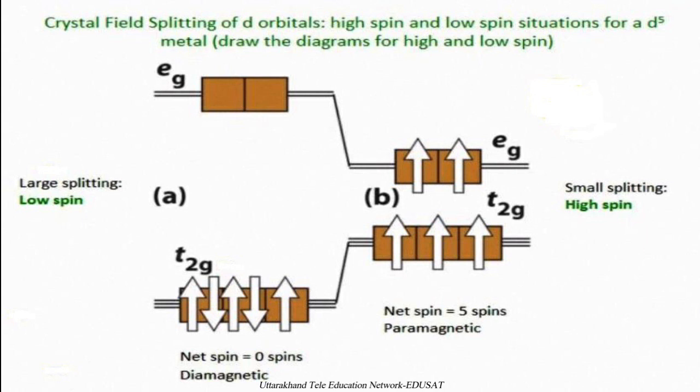Whereas in case of the fluoride ion, a small splitting is observed, which can give a high spin complex. High spin means certain unpaired electrons remain in the outermost d orbital. So the net spin becomes 5, and this makes the compound paramagnetic in nature, in which the unpaired electrons can interact with the external magnetic field, making it magnetic.